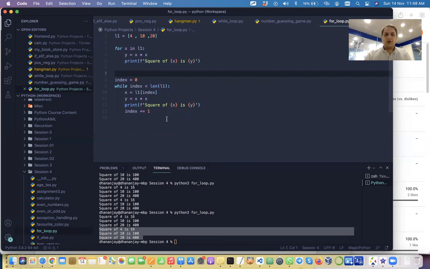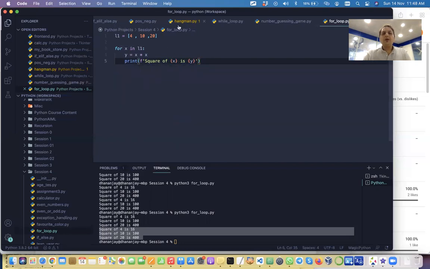Okay, good. So now I will just cover one more thing. Many times we want to print the times table of a number. Let's print the times table of a number. So we'll say num is 7. And then we want to increment from 1 to 10, right?